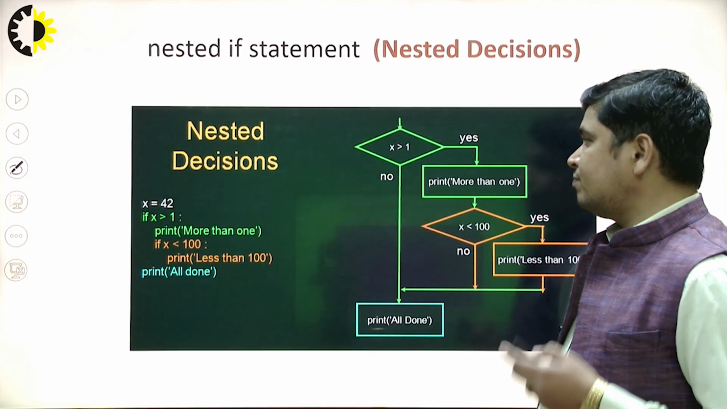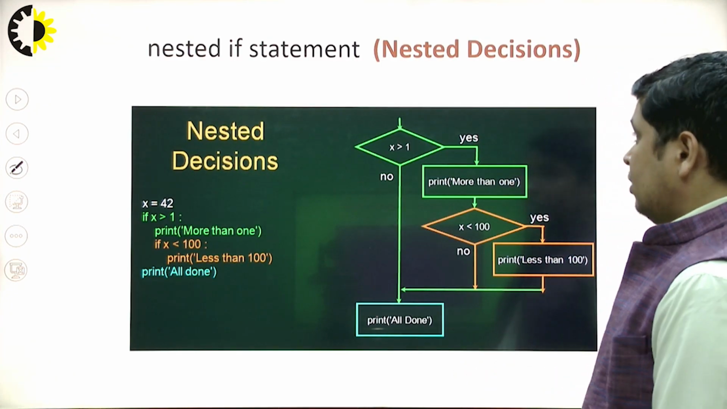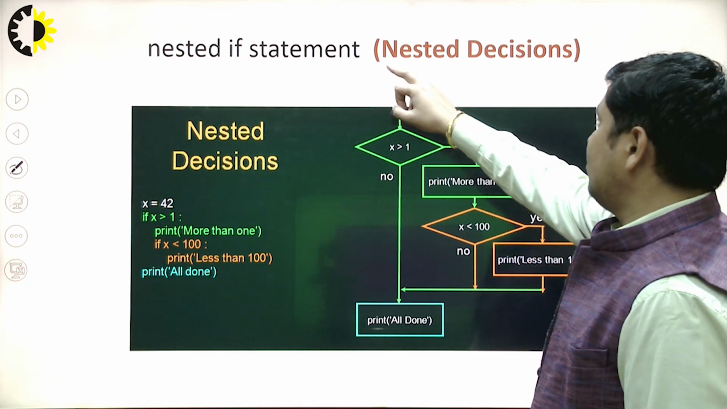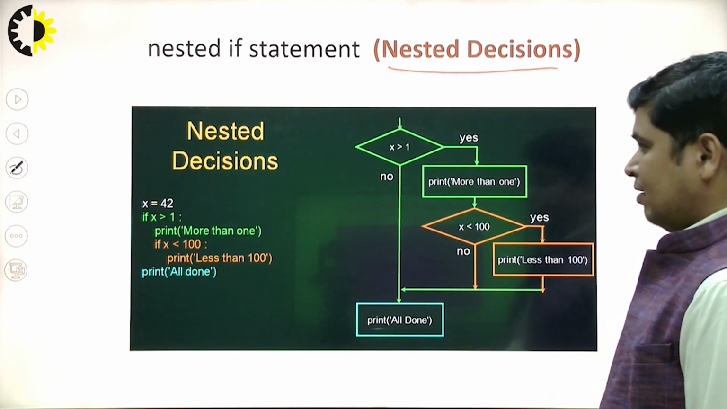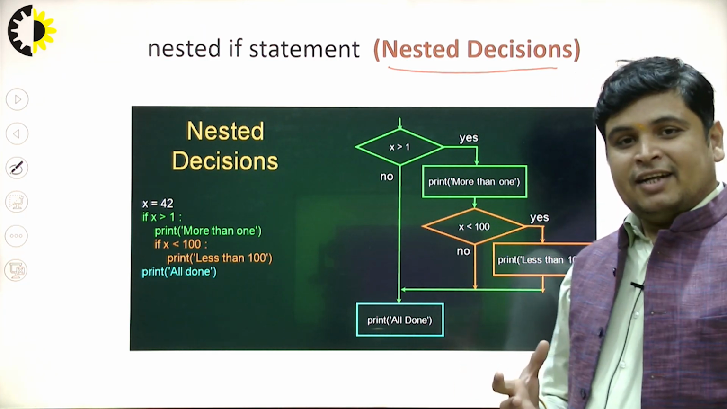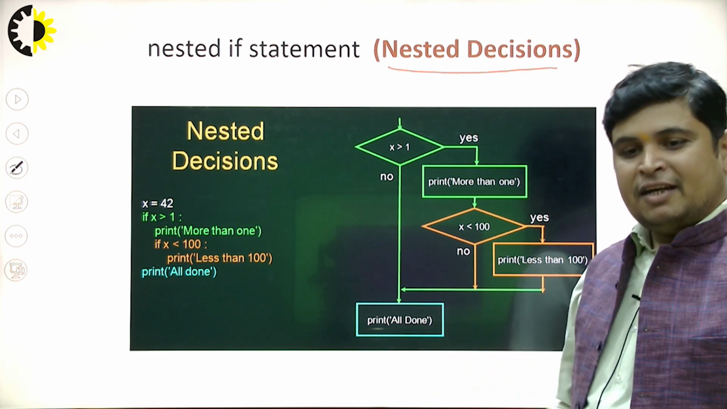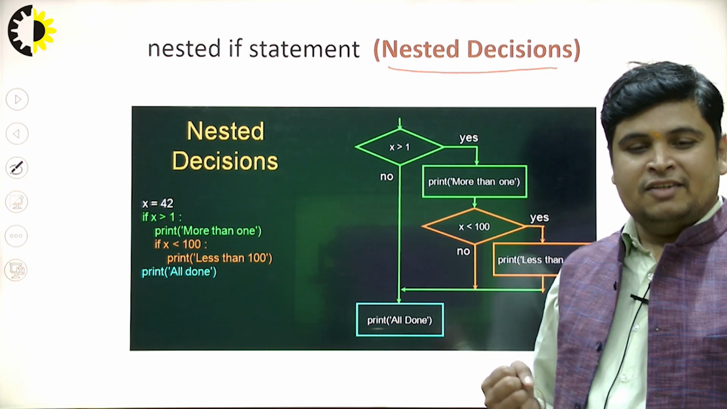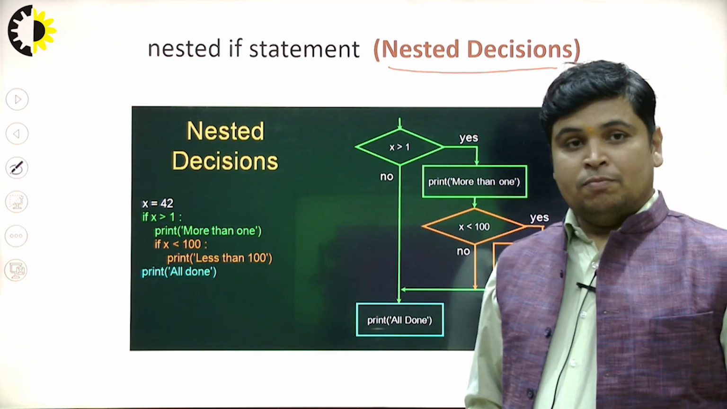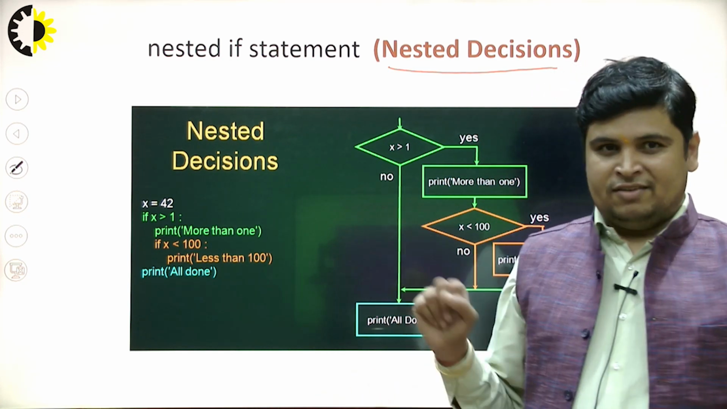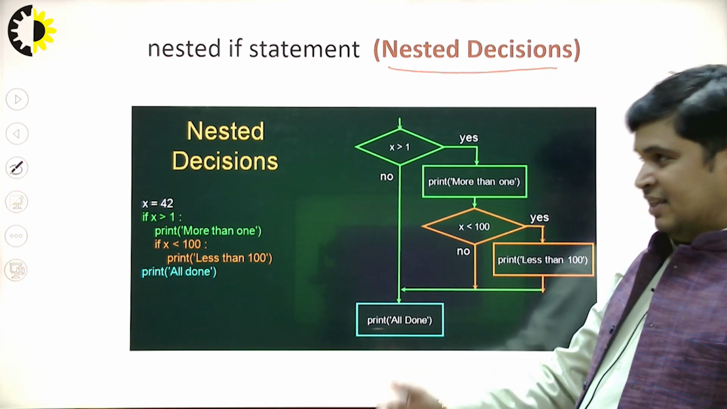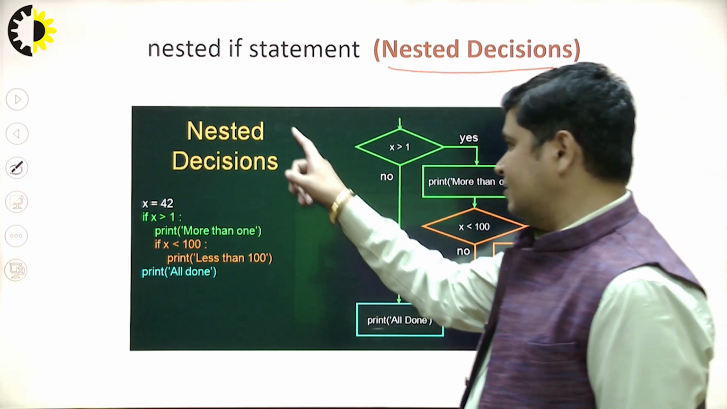Now, third is the nested if statement. You will see here, this is called a nested decision. In a nested decision, this is considered an if inside an if. We can easily say this is a nested if. If we are talking about a loop inside a loop, we can say this is a nested loop. Similarly, a decision inside a decision, we can say this is a nested decision.